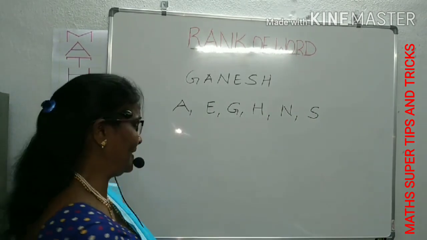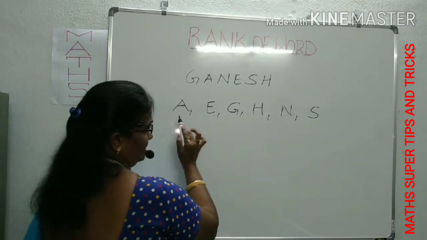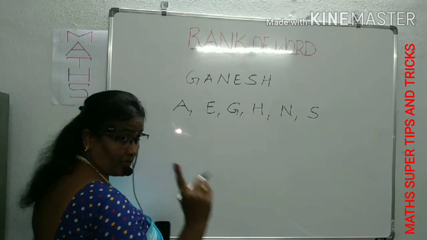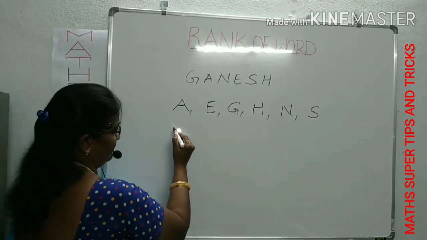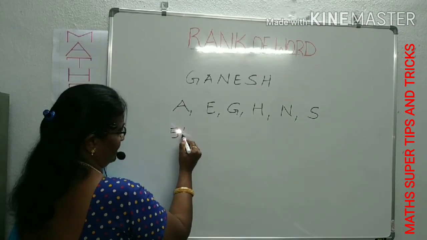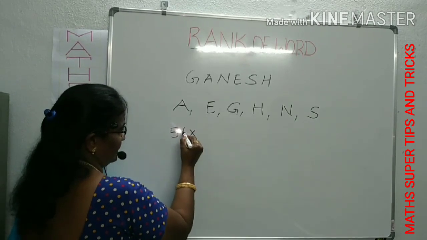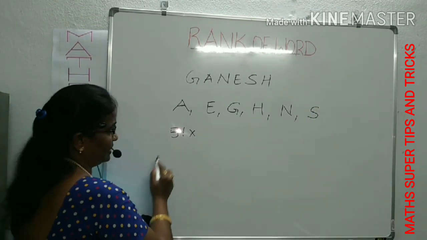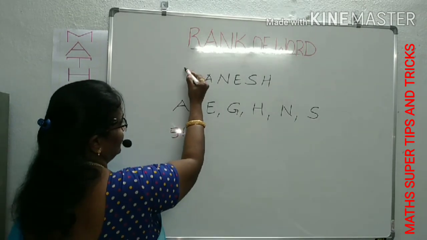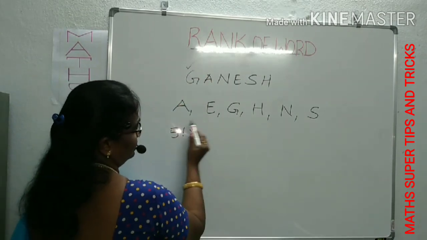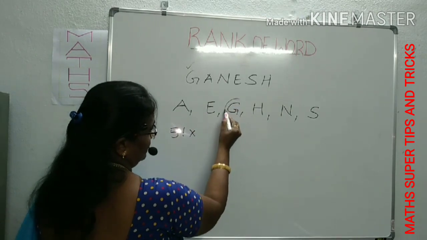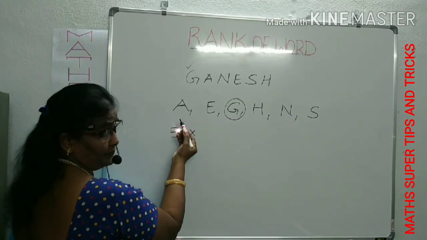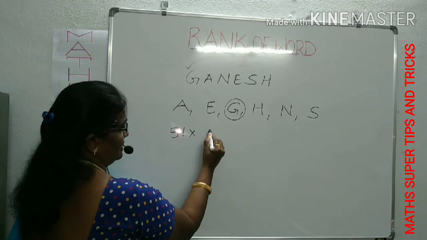That is the first step. After that, we count how many letters are here: 1, 2, 3, 4, 5, 6 letters. We reduce 1 from the 6, it becomes 5. We write here 5 factorial first. 5 factorial into, now we come to the first letter in our word Ganesh, which is G. Where is the letter G in alphabetical order? Before the G, towards the left of G, how many letters are left over? 2 letters. That means 2.